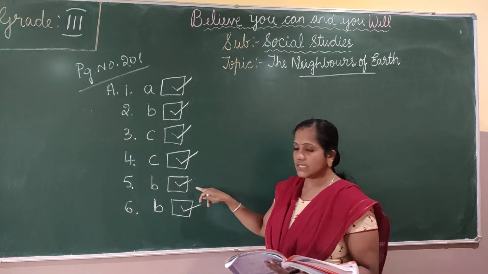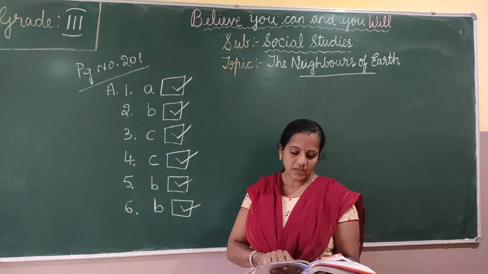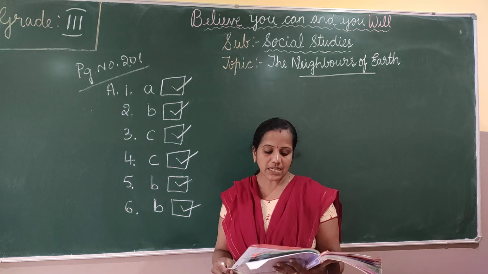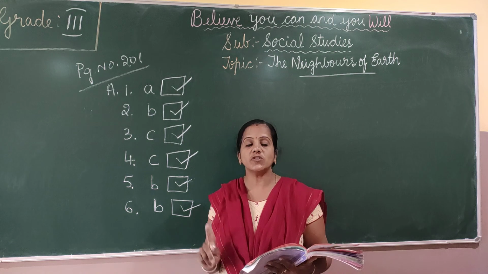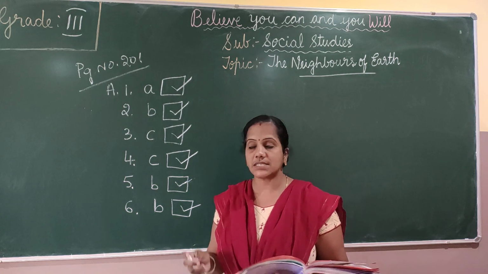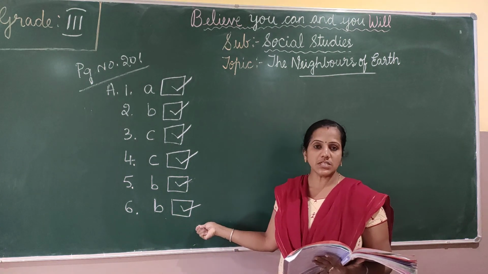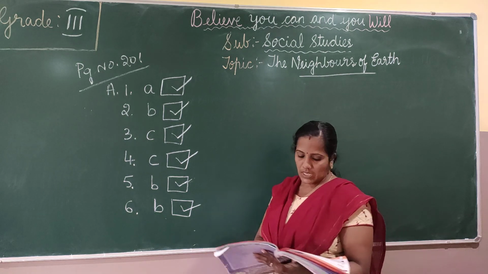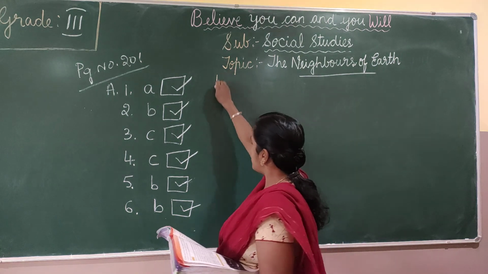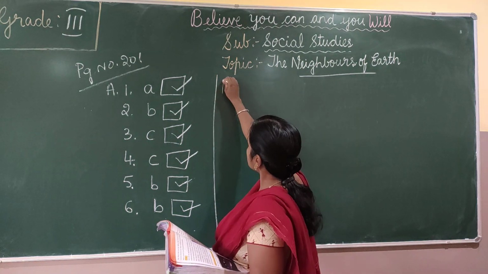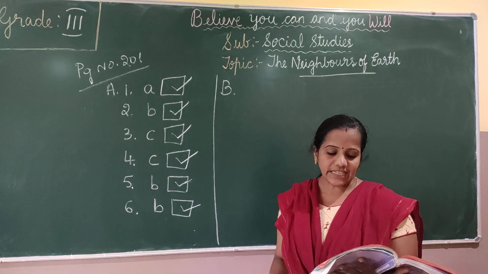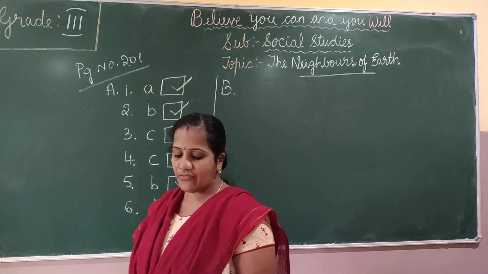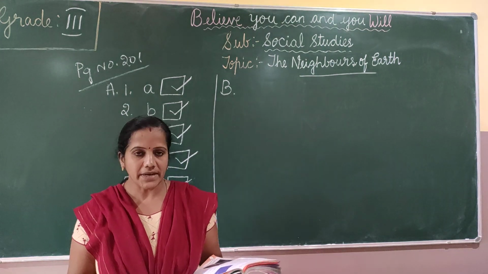It is option B. Fifth, the bright star that we see in the sky is pole star. So the pole star is the brightest star. It is option B. So now we'll move on to the B exercise. Write T for true and F for false statement.